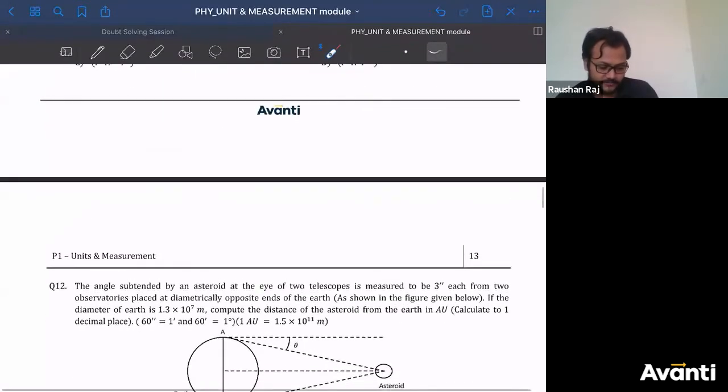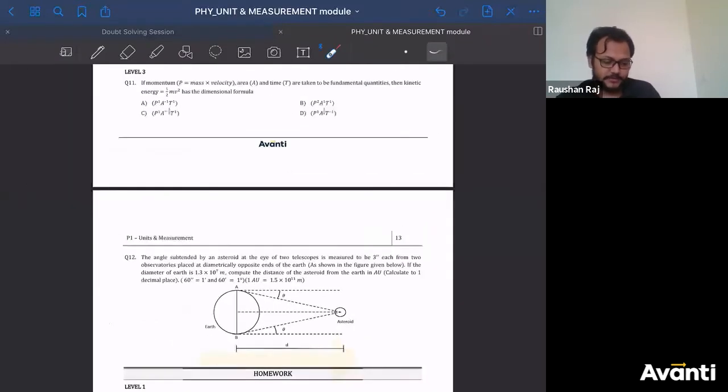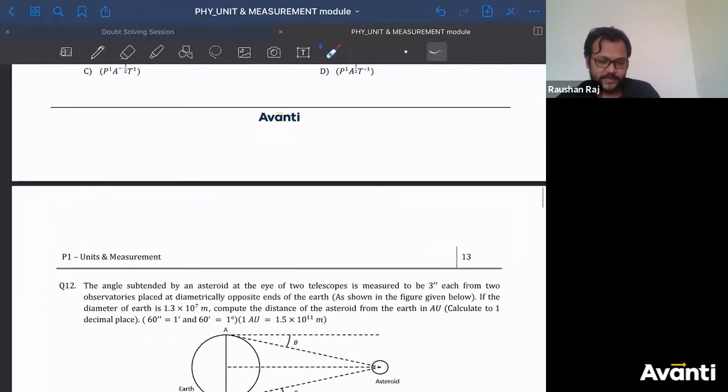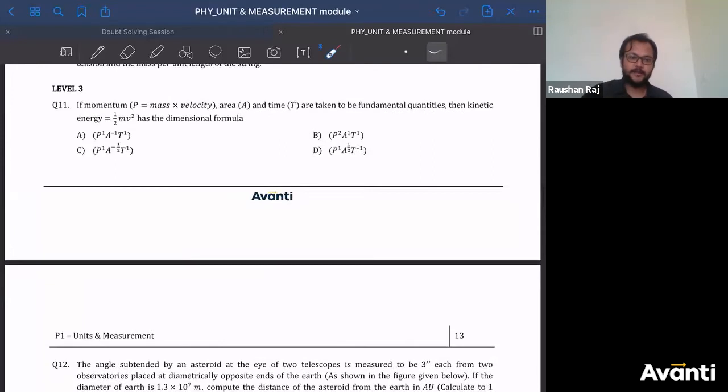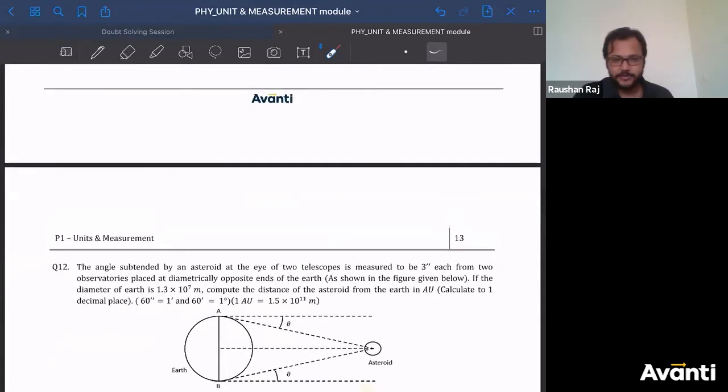Question number 11 to 12. Question number 11, 12. Any doubt? Yeah, question number 12. I know that. See, that is nothing but, don't worry about this. I think it's time. बचा हुआ time है हमारे पास.